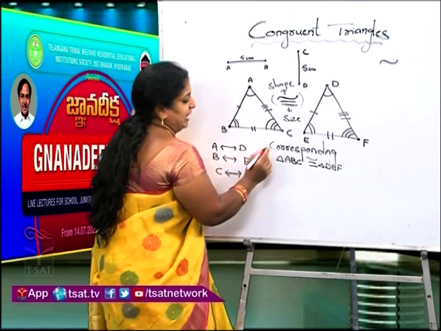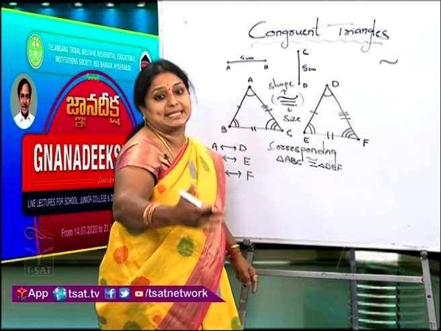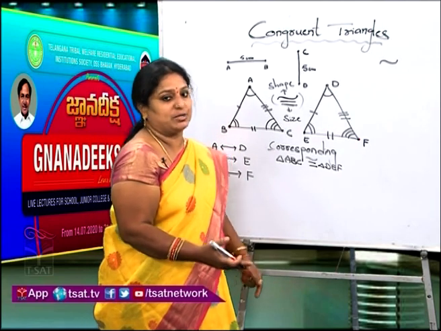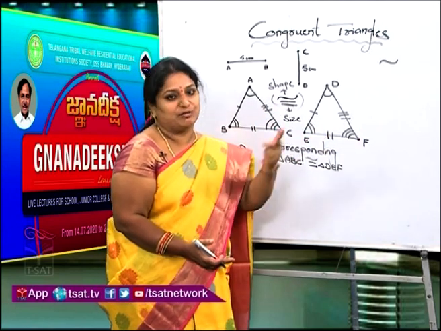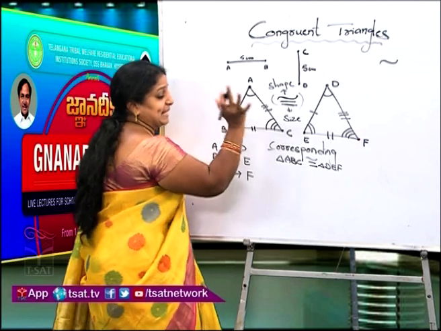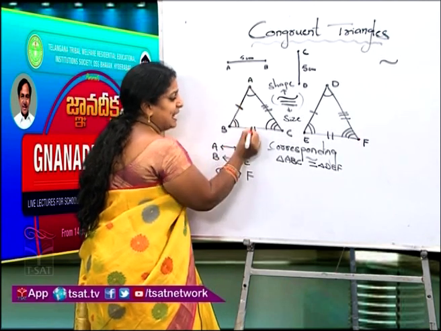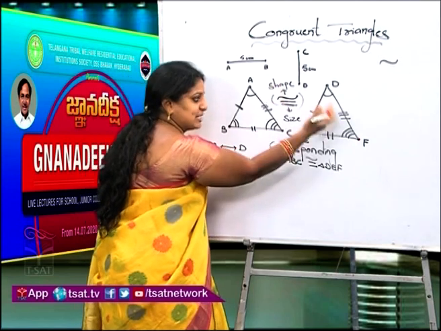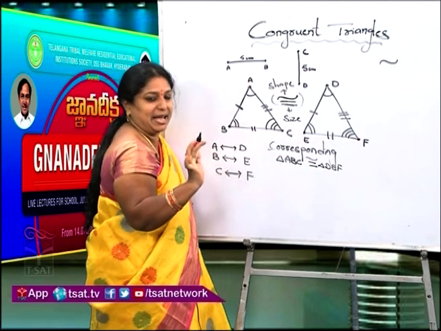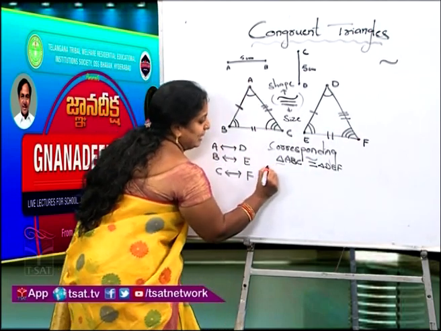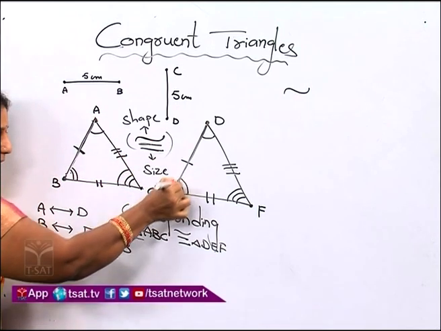Now observe the figure. Depending upon the corresponding rule, we have to write which parts are the same. We have to name the corresponding parts. We all know that vertices, sides and angles are the parts of a triangle. Now let me compare the corresponding sides first. Here, children, can you see single line, double line, triple line? In the next triangle also, I clearly marked single line, double line, triple line. Now side AB is equal to side DE.